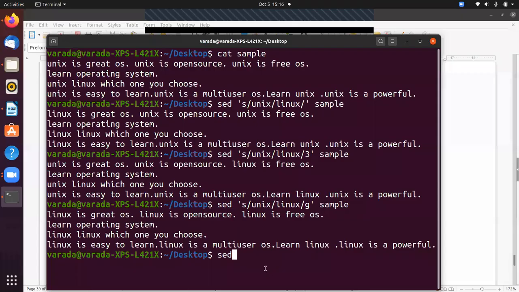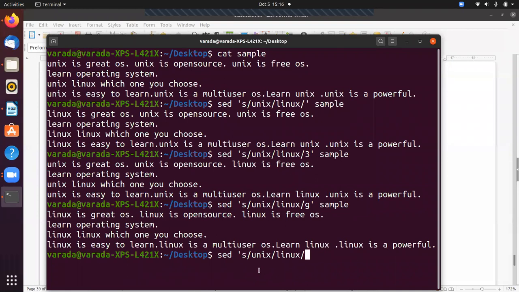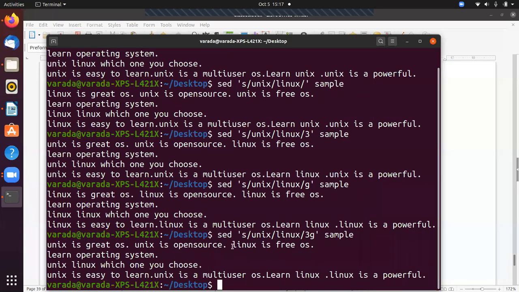For that we are going to use sed s/Unix/Linux/. For example, I want to change from the third occurrence onward, so 3g and the file name is sample. Now it changes the pattern from the third occurrence to Linux. So 3g means, sorry, okay. Next class I will give the clarification on this.